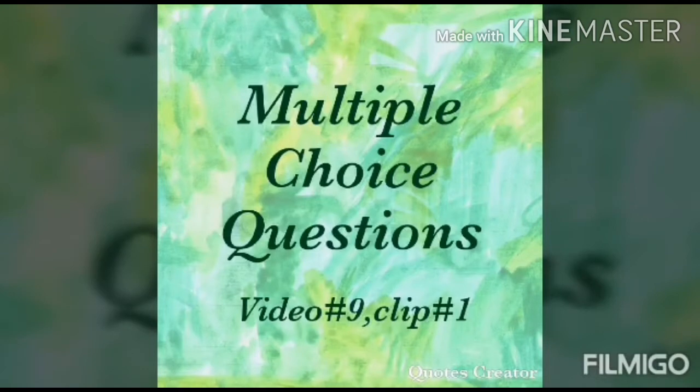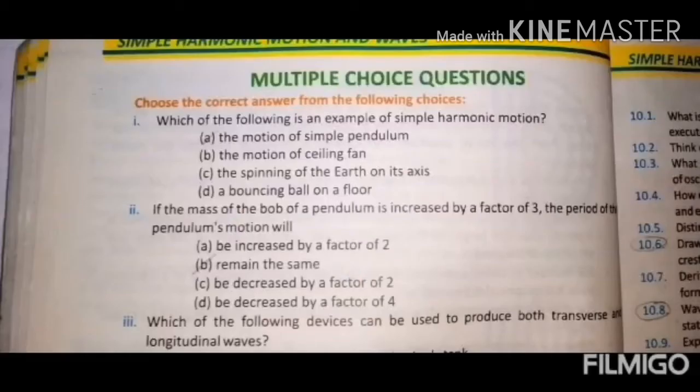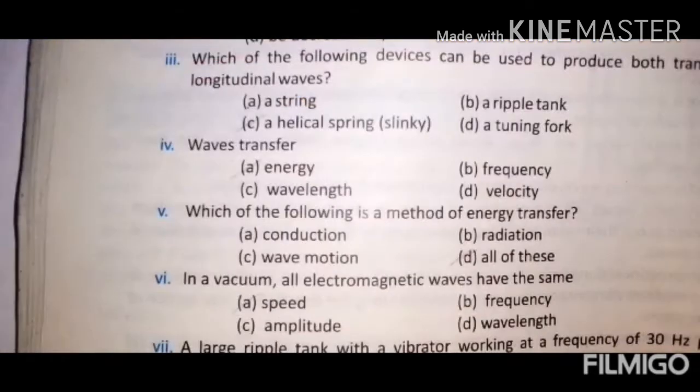Multiple choice questions are on page number 16 of your book. Kindly open up. First question is, which of the following is an example of simple harmonic motion? The answer is option A, the motion of simple pendulum, because the rest of the three options are not simple harmonic motion. Question number 2 is, the mass of the pendulum is increased by a factor of 3. The period of the pendulum's motion will remain the same because the time period of the pendulum is independent of the mass.